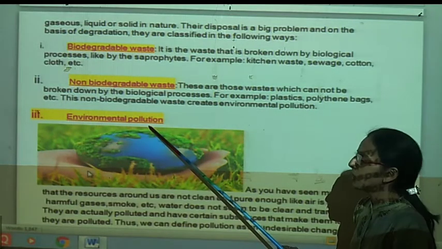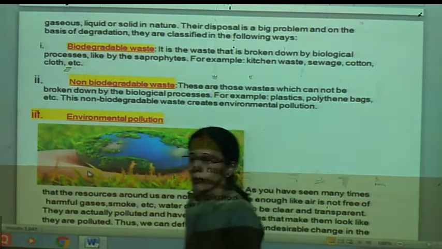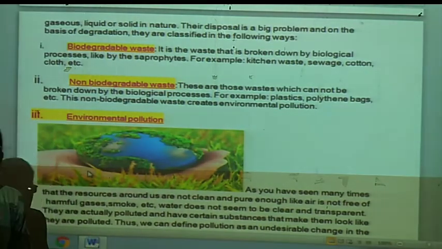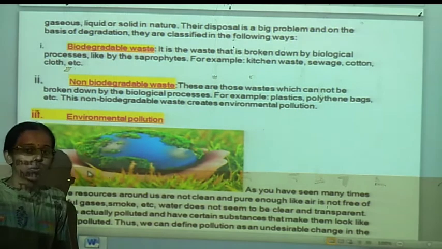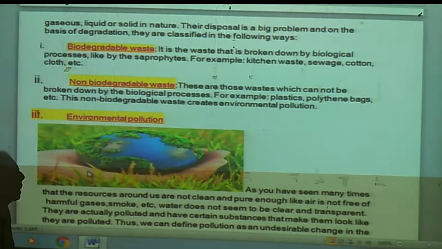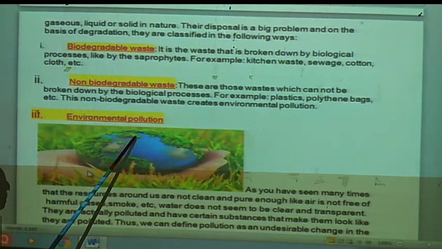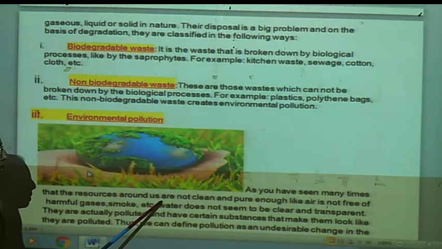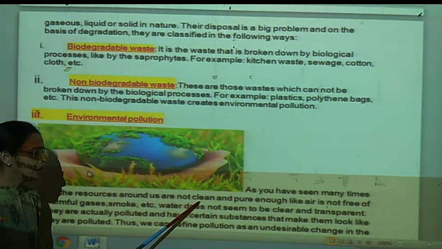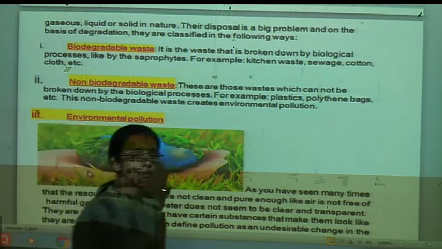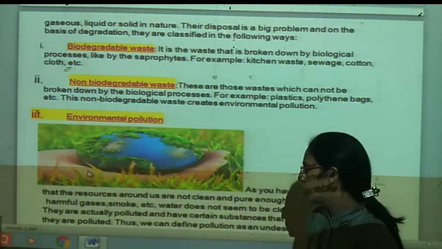Now, environmental pollution. You know that pollution is of different types, that is water pollution, soil pollution, sound pollution. These are the types of pollution, and these all are related with environmental pollution. So, as you have seen many times, the resources around us are not clean and not pure enough, like air is not free of gases.